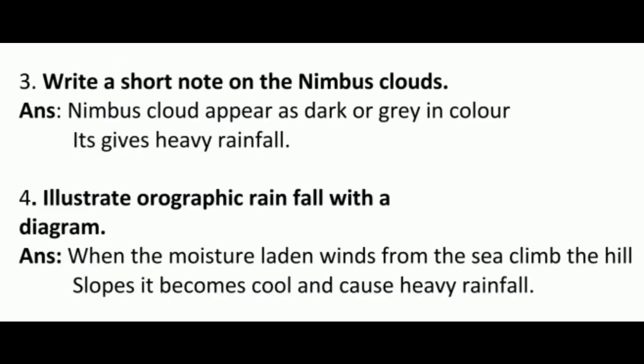Third one, write a short note on the nimbus clouds. Answer is nimbus clouds appear dark or grey in color. It gives heavy rainfall. Fourth one, illustrate orographic rainfall with a diagram. When the moisture-laden winds from the sea climb the hill slopes, it becomes cool and causes heavy rain.